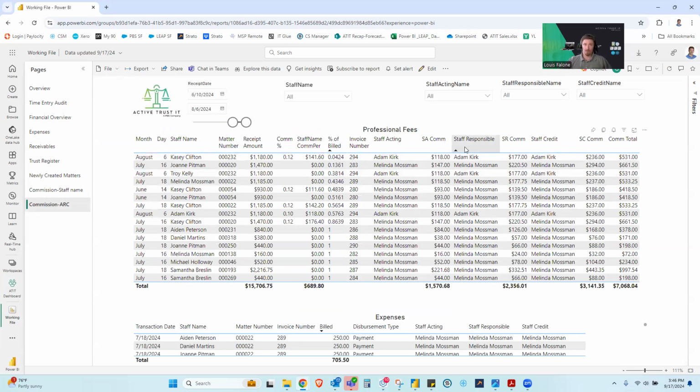So whether or not that person was marked as the person acting, person responsible, or person credit for this matter, you can actually have different commission rates built upon staff acting, staff responsible, and staff credit. So both options, whatever one suits your firm, we can apply. We can always modify this information to suit your needs. Whatever type of crazy commission report you have, throw it at me and we'll make it happen. And then down on the bottom, I just have a little table showing the expenses pertaining to that matter that you have highlighted.